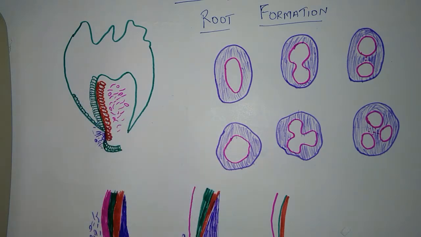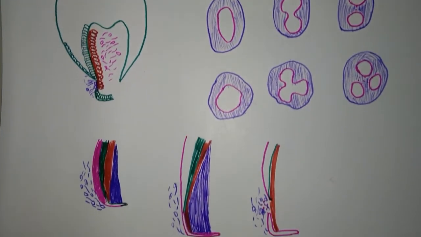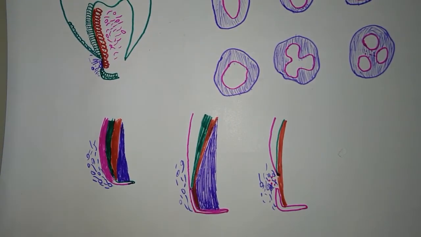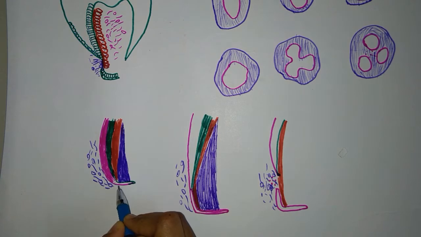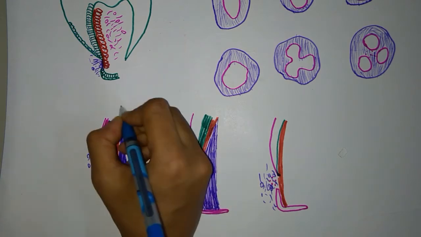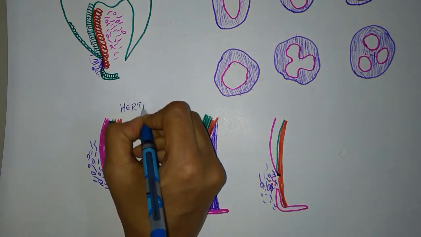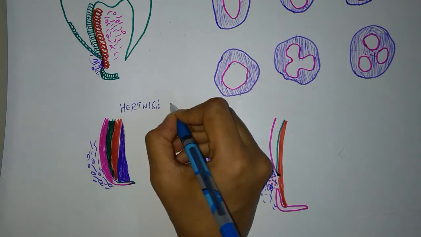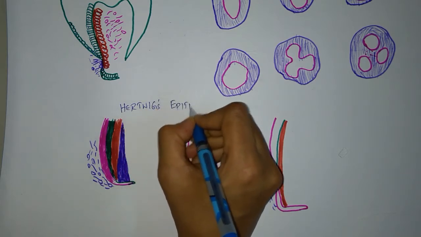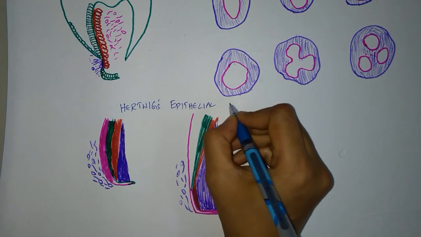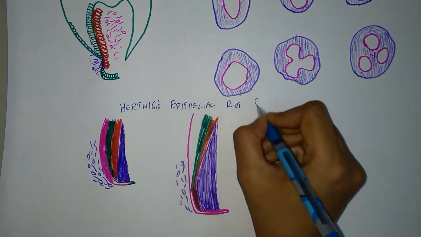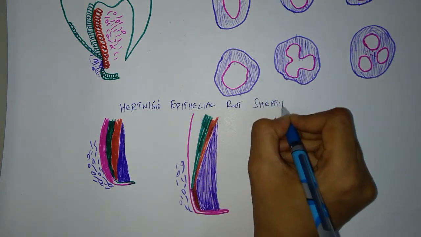Now what happens to the cells of the cervical loop? The cells of the cervical loop, that is the inner enamel epithelial cells and the outer enamel epithelial cells, devoid of the stellate reticulum and the stratum intermedium, form the cervical loop. This loop now becomes the Hertwig's epithelial root sheath. Now this is called the epithelial diaphragm.